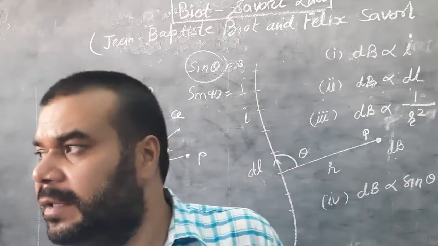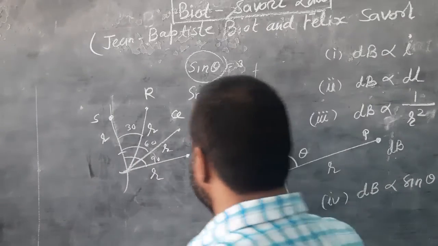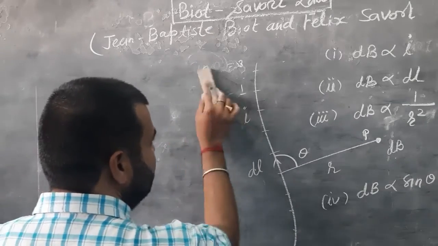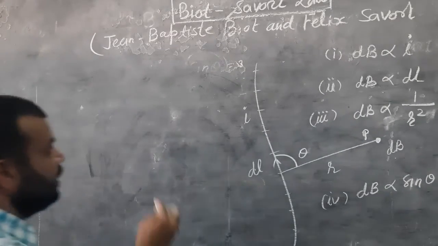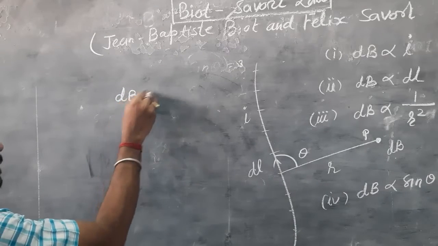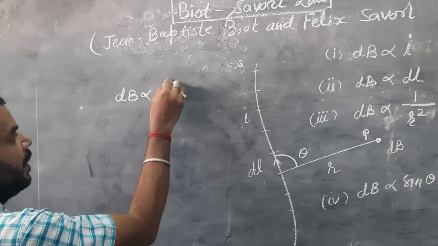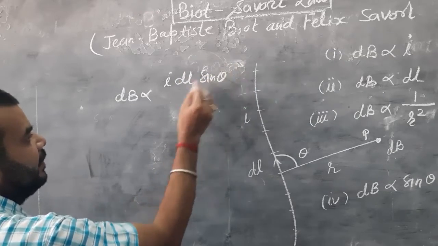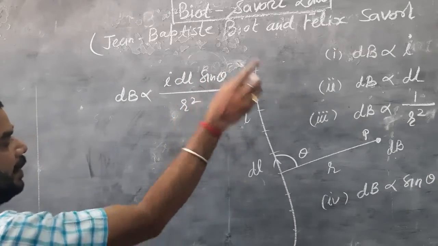Now we are grouping these four factors. dB is proportional to I dl sine theta whole upon r square.